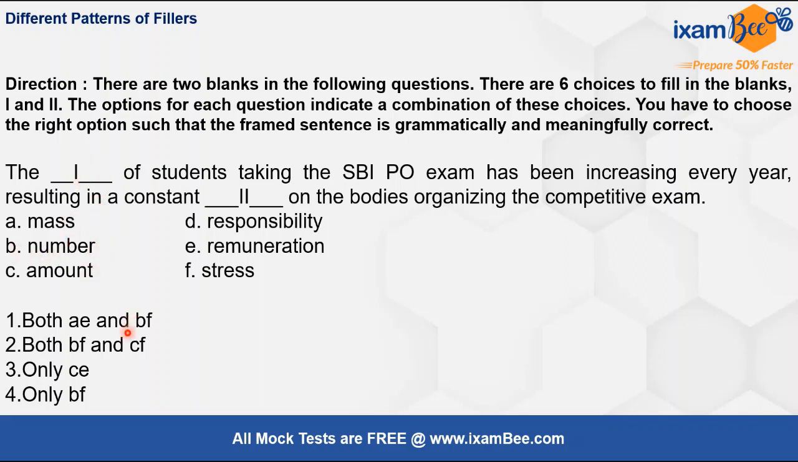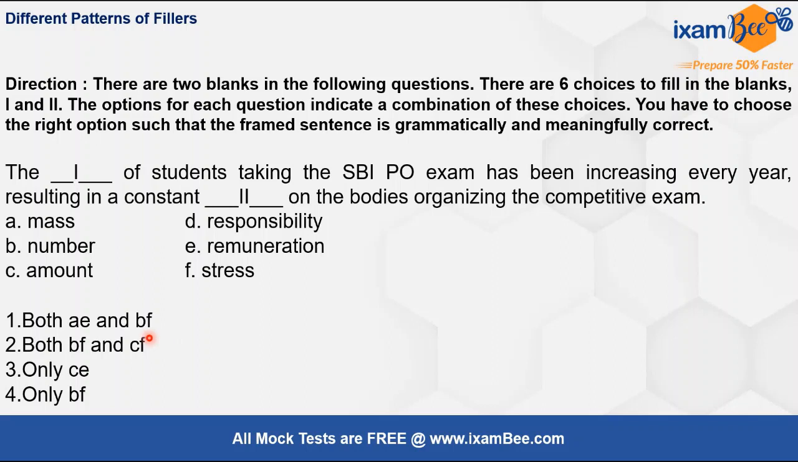So we'll see where is B here. It is BF in option 2, and option 4 also says BF. Now let's see F. F is stress. Does stress fit here? Well, let's read it. The number of students taking the SBI PO exam has been increasing every year, resulting in a constant stress on the bodies organizing the competitive exam. Means the bodies are facing a lot of load or stress, or responsibility could also have been a right fit, right? But since it is not given in the options, and only B, F are given in the options here, we will choose option 4.